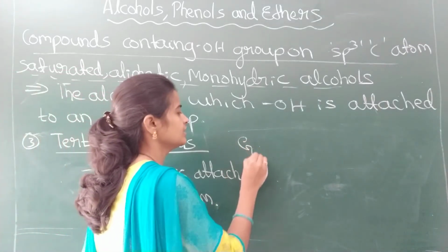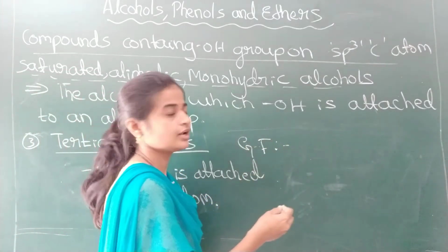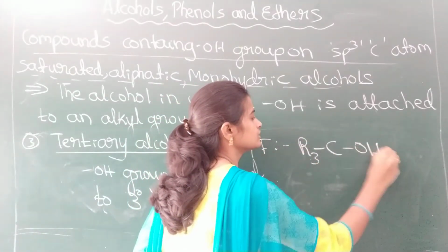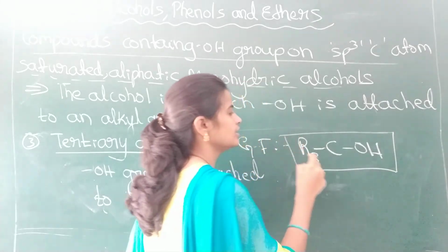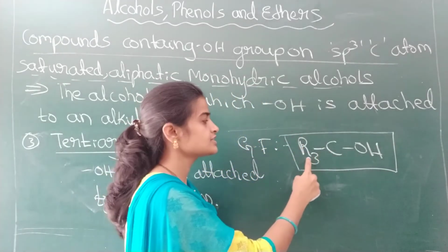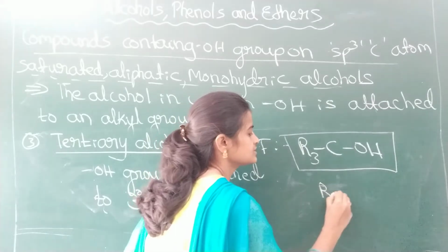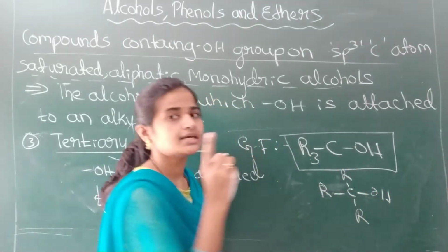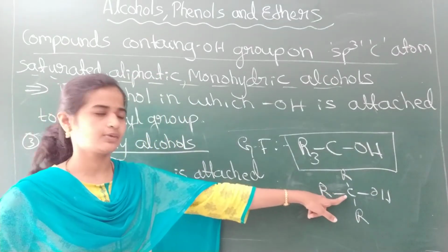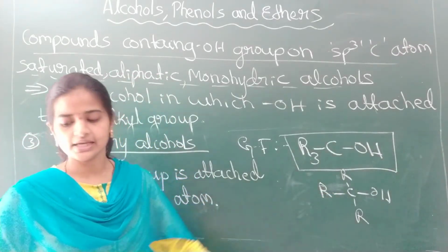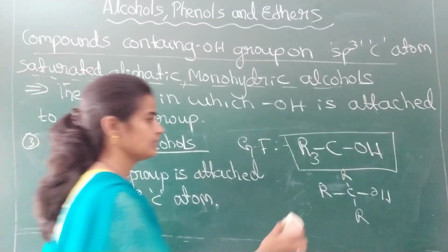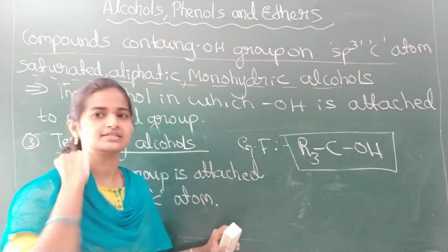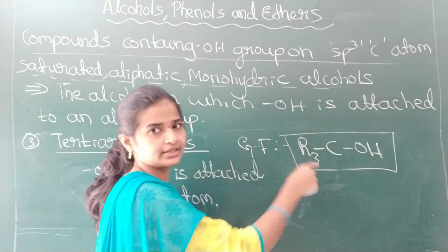You tell me the general formula. The general formula is R3COH. Is the carbon valency satisfied here? Yes, because 3 R's are attached. See, 3 R groups are attached, 1 OH. As there are no directly attached hydrogen atoms on the carbon atom, we call it tertiary. R3COH. Don't think that only 2 bonds are there and the carbon valency is not satisfied here. R3, together, I have written here.